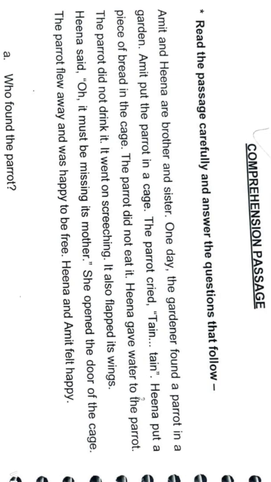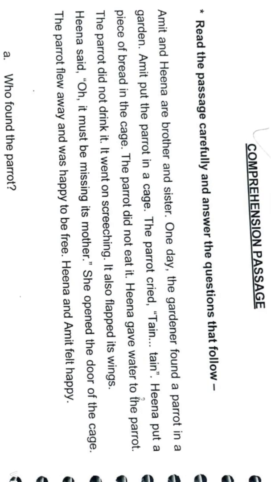Hina put a piece of bread in the cage. Okay, Hina wanted to feed, she wanted to pacify, she wanted to calm the bird. So she tried to feed the bird with a piece of bread, but the parrot did not eat it. Again, Hina tried by giving water to the parrot, but the parrot did not drink it.